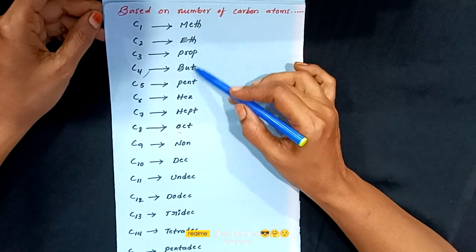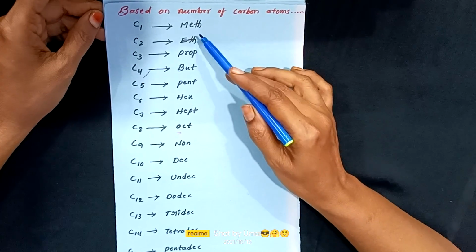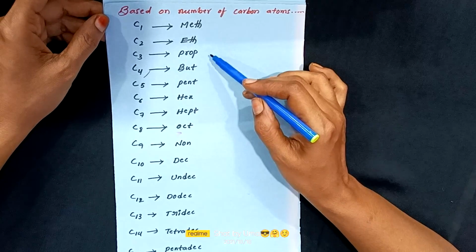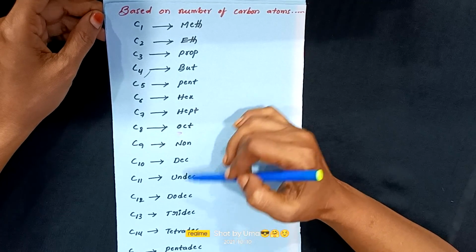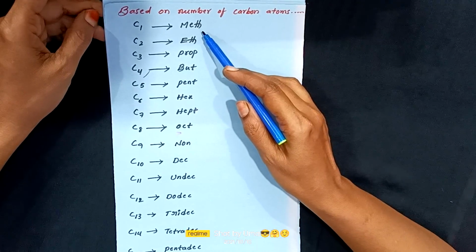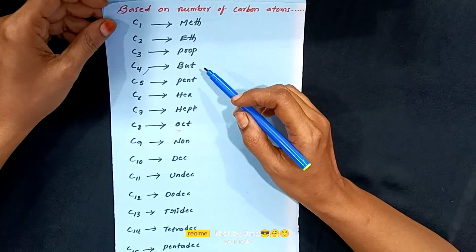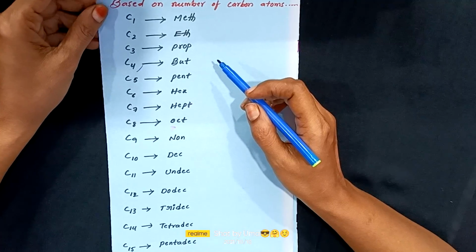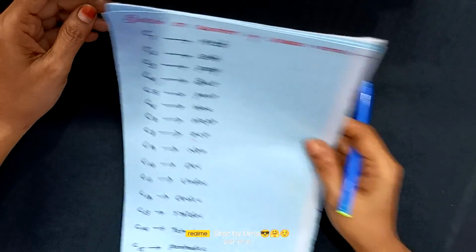This is not the full name of the organic compound, children. Based on the classification of organic compounds, we will get the other half of the name, which is attached to these Greek names. Then we will get the full name of the carbon compound. How do we do that? We will do it in the nomenclature of organic compounds, children. Don't worry.